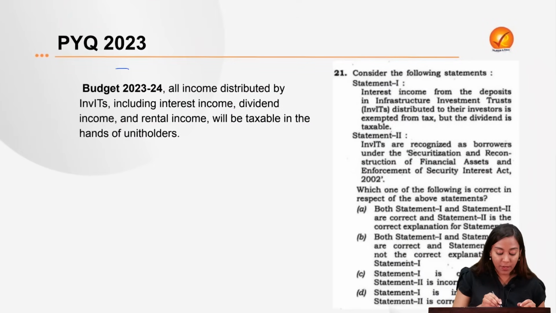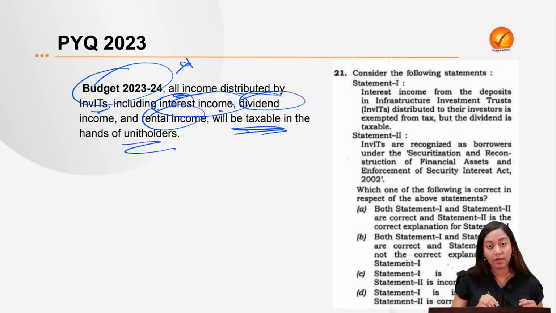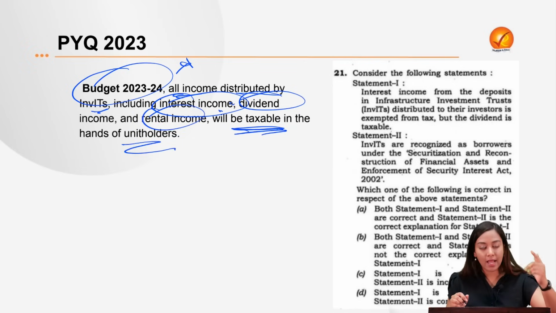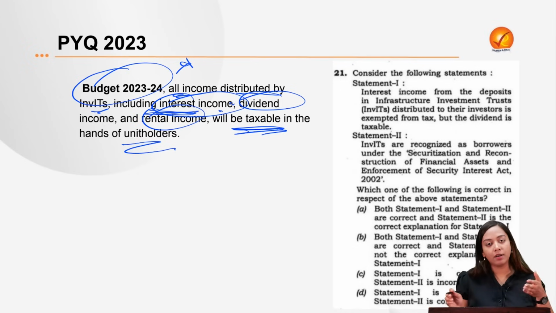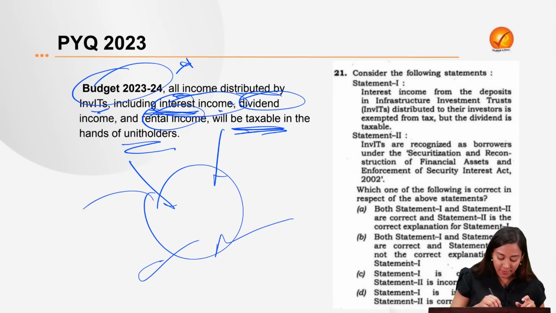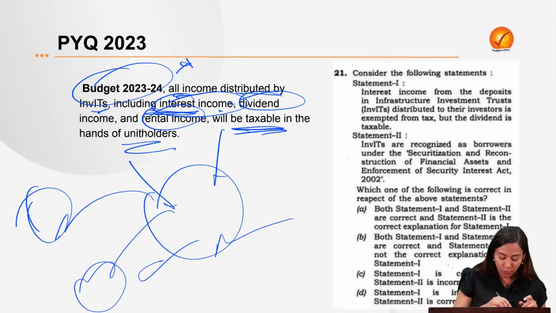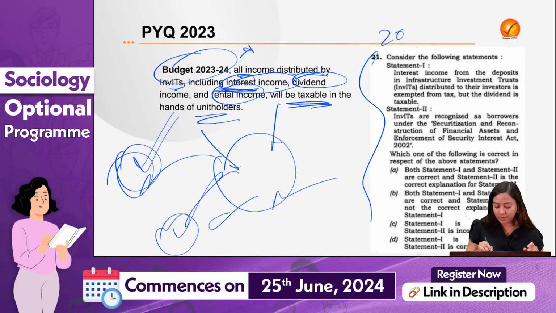In fact, in budget 2023-24, all the income distributed by the InvITs, including the interest income, this was excluded previously. Interest income, dividend income, rental income, all of them will be taxable with the unit holder. But at the level of trust, when it is getting collected, then the tax will be removed from the interest income. So when the trust is collecting it, there will be no tax. But when it is given to the stakeholders in the form of dividends, then these dividends will be taxed. This question was asked in UPSC 2023 examination.